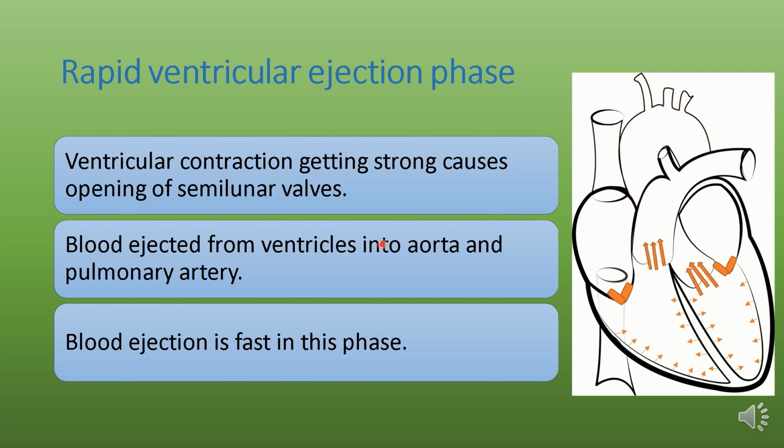In this phase, 70% of the stroke volume is ejected into the aorta from the left ventricle. AV valves remain closed.